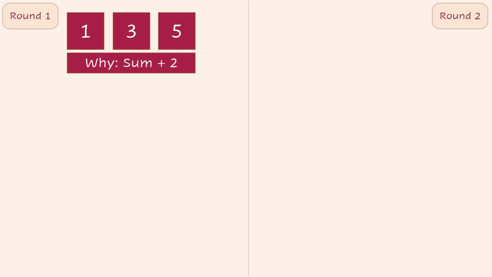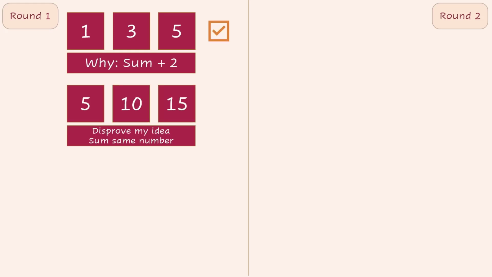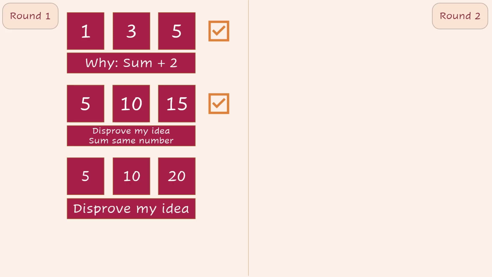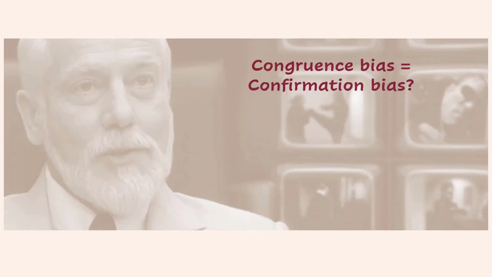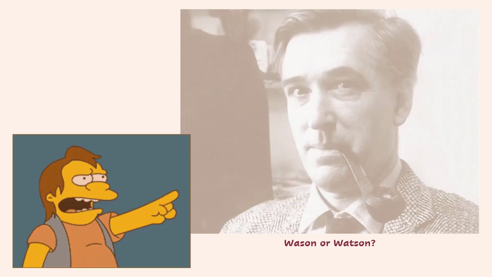In this made-up example, the subject immediately tries triads that break their idea. This would also happen if they failed a certain round. The very next triad is also incompatible. They are always trying to prove themselves wrong. If you're confused at this point, I do not blame you. What is the real difference between congruence bias and the confirmation bias? Do you know something curious? Wason thought that he had observed the confirmation bias too, but the following research redefined what he observed to mostly congruence bias.